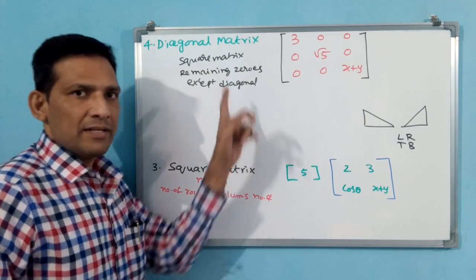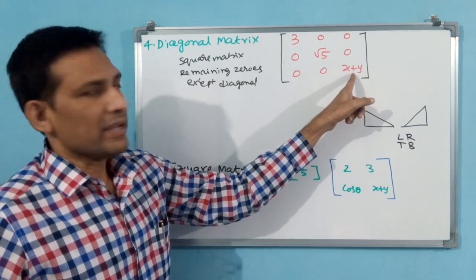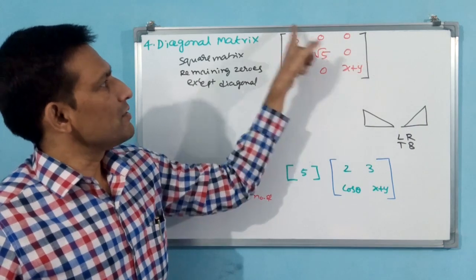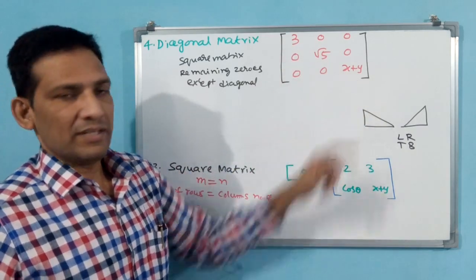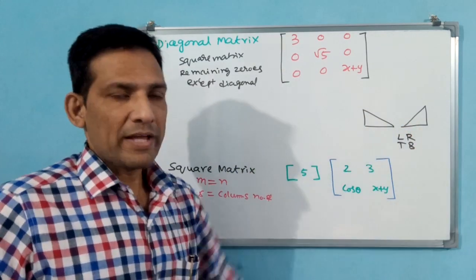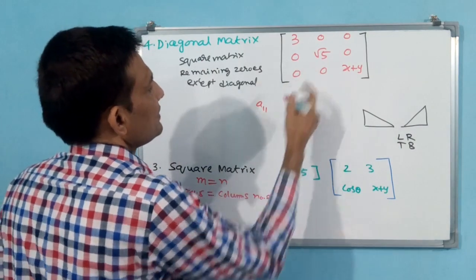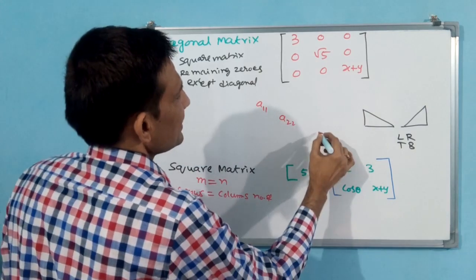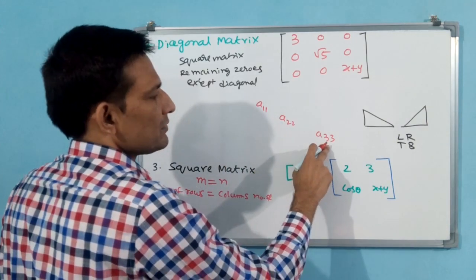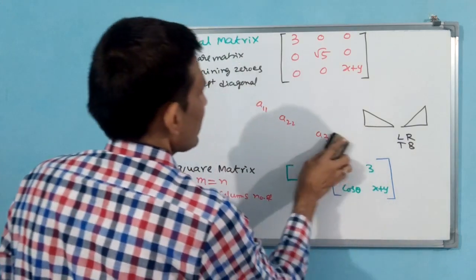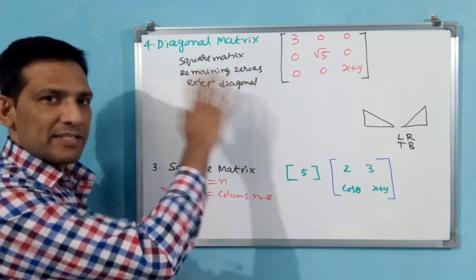What is the diagonal? Diagonal is left to right, top to bottom. See, 3 to x plus y. Left to right you have to take, and top to bottom you have to take. That means first, second, third: a11, a22, a33, a44, a55, like that you have to take. This is a11, this is a22, this is a33. Is it correct? First column, first row. Second column, second row. Third column, third row. Like this, you have to understand. Now you understand what a diagonal matrix is.